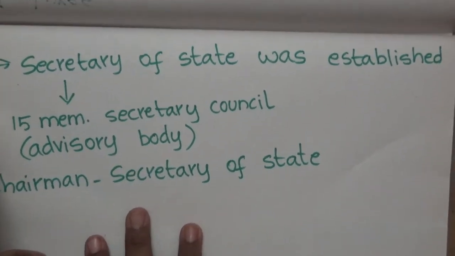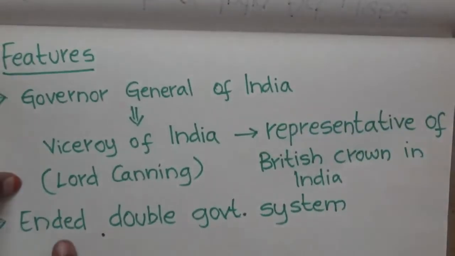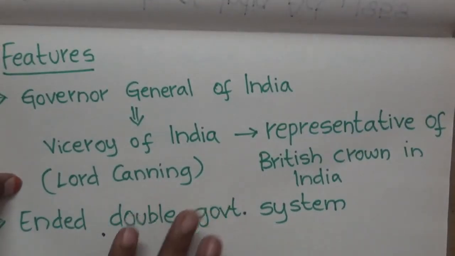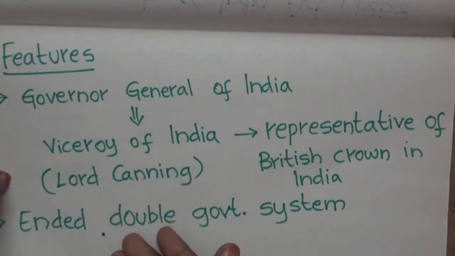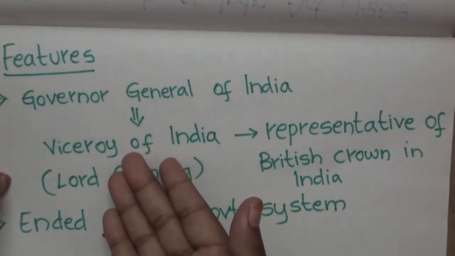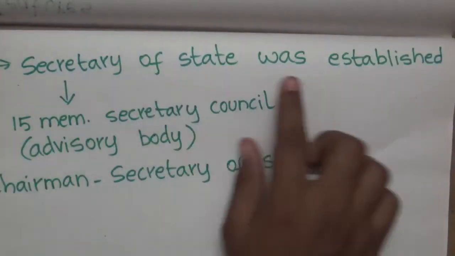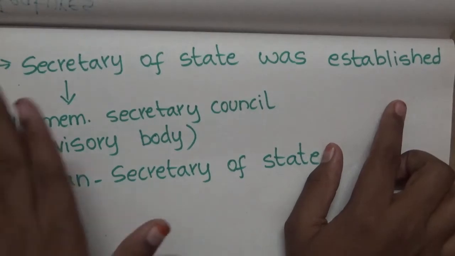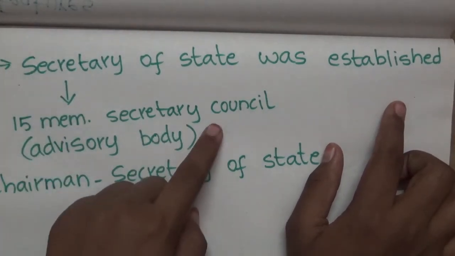And next, the Secretary of State was established. If the double government system is ended, there will be no other advisory or administrative body to regulate or advise the Viceroy. For that reason, the Secretary of State was established. For this Secretary, there was a 15-member Secretary Council.